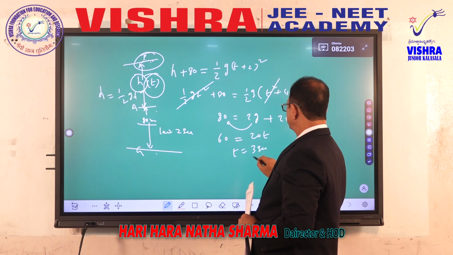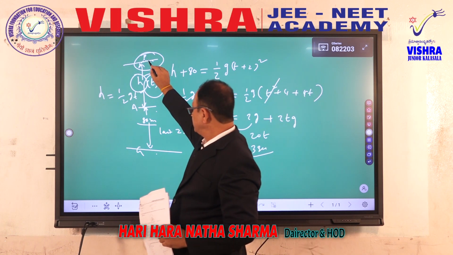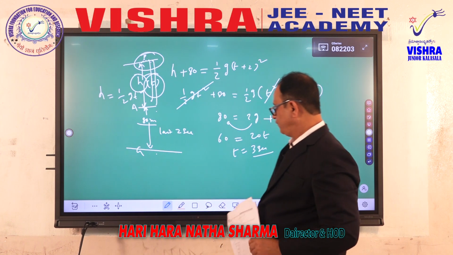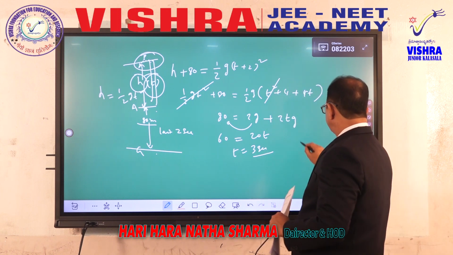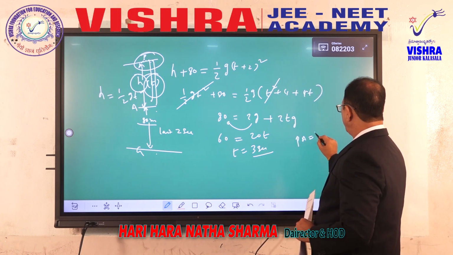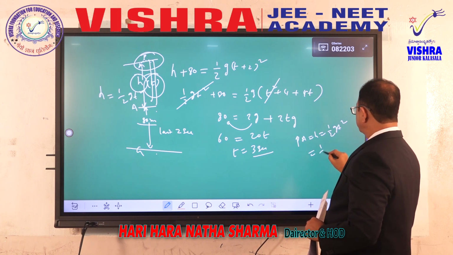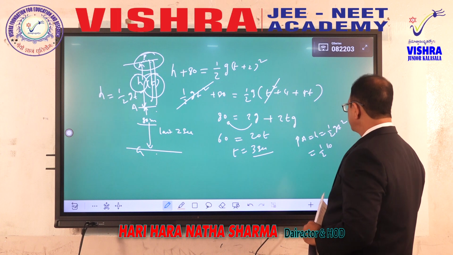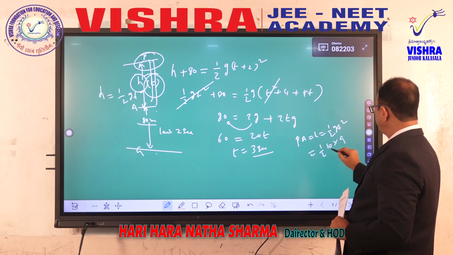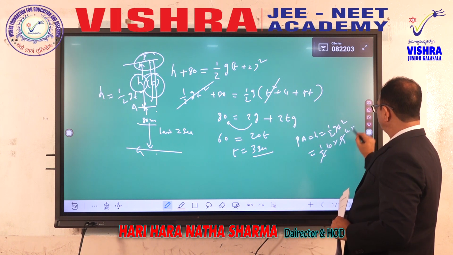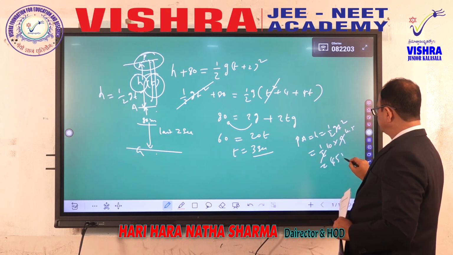3 seconds. Now, distance between P to A, from A to the topmost point, distance PA is equal to H is equal to half G T square. Again a simple question, G is 10, T is 3, square is 9, and half of 10 is 5, so it is 45 meter.